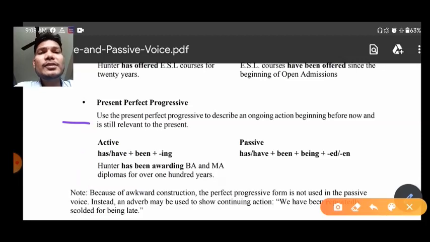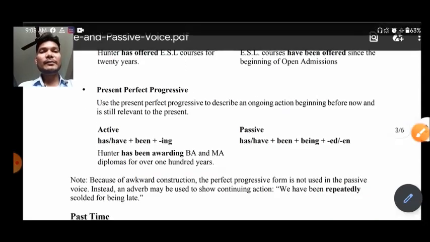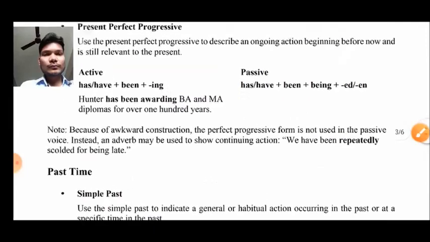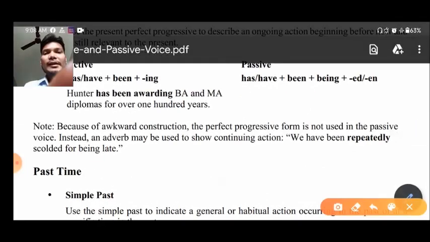Now in our past videos we haven't gone through the structure for passive voice in this tense. Why? Because I have not given you any passive voice, and here also you can read the same thing. Just a minute, I am showing you what has been written here. See, the note says: because of awkward constructions the perfect progressive form is not used in passive voice. And that's why I have told you no passive voice is there.